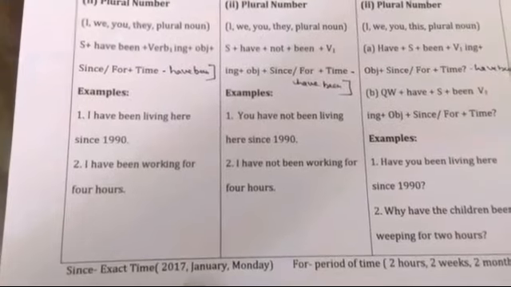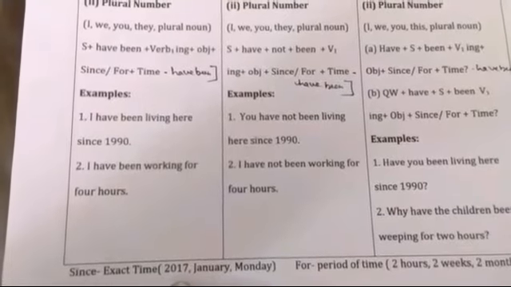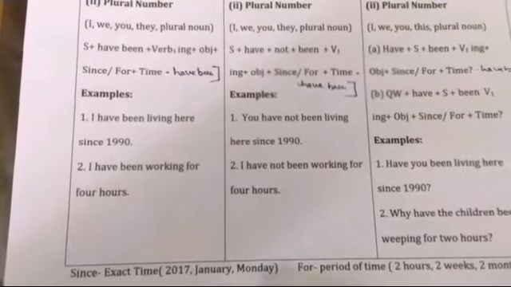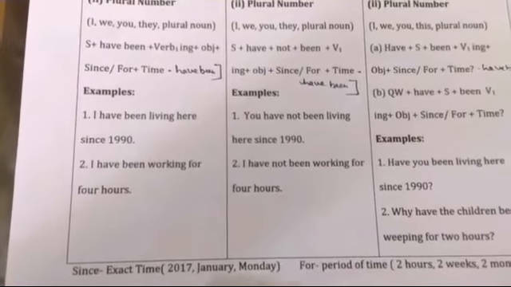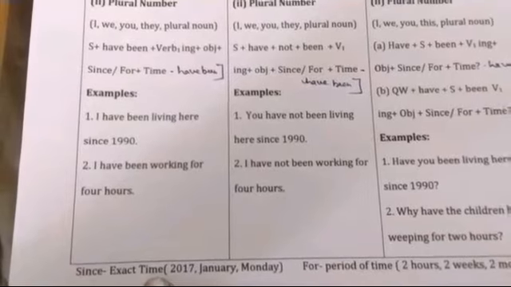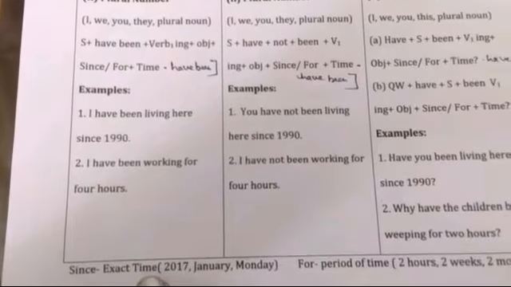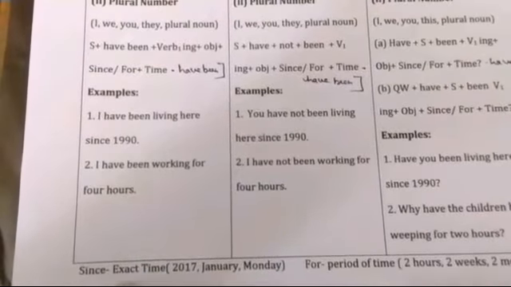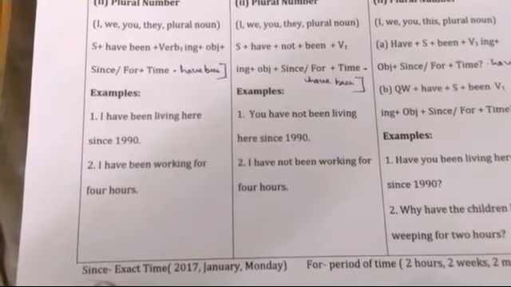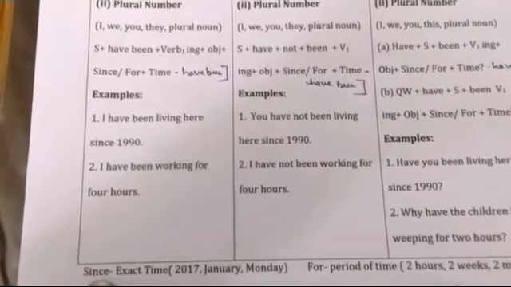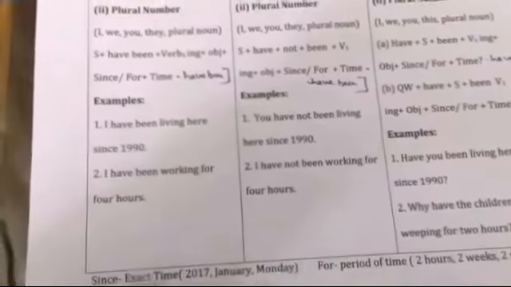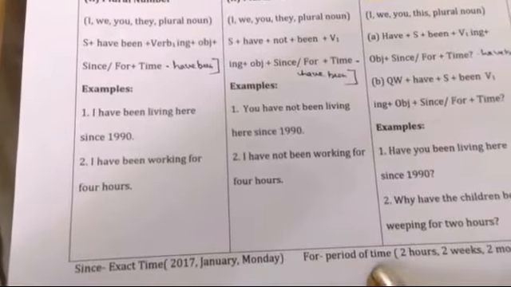Particular point of time means the name of the year, the name of the month, the name of the day. This is called exact time or point of time. Now, with this exact time and point of time, we put since before the time. We put since.